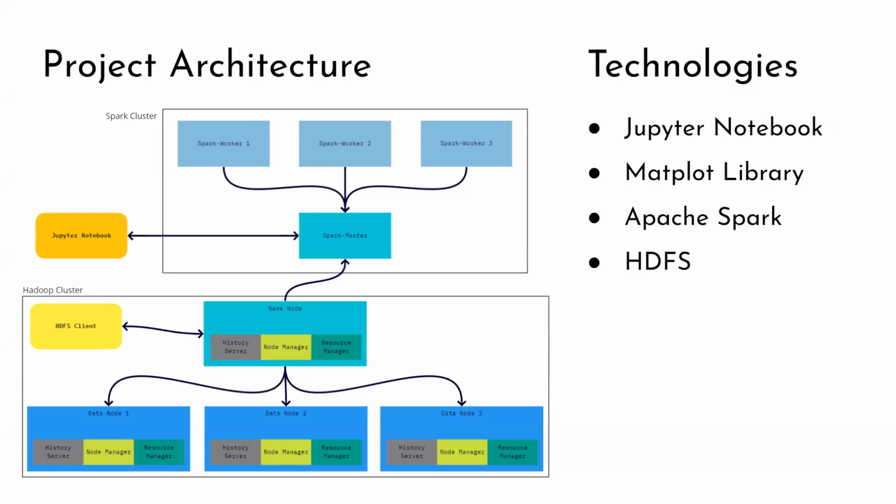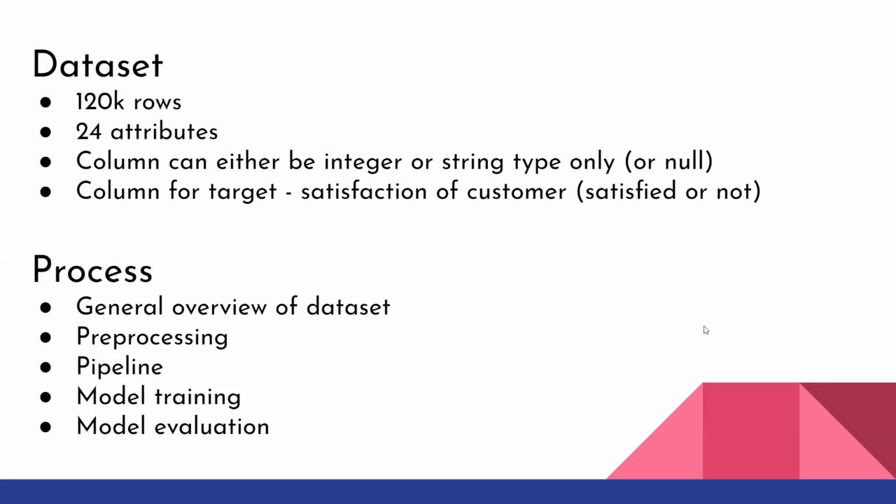In terms of technology, I'm using Matplotlib just as a visual aid, and I will demonstrate it later on. In terms of the data set, it's about 120,000 rows. There are 24 features for each row, and each value could be an integer, a string, or even a null. I'm looking at the target column called satisfaction, and it only has 2 values, which is why it's a binary classification. The passenger will either be satisfied or not.